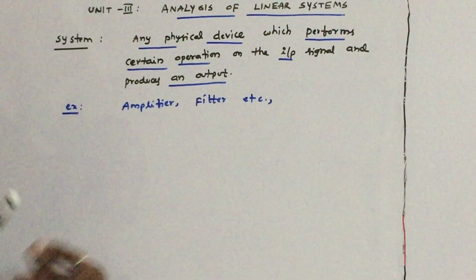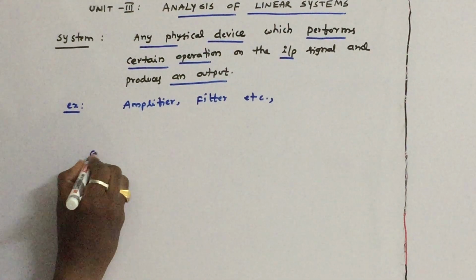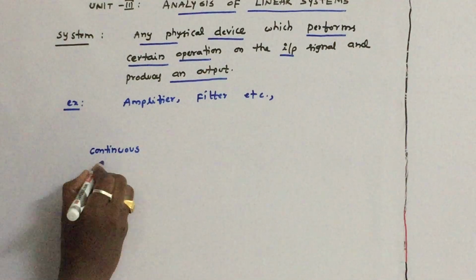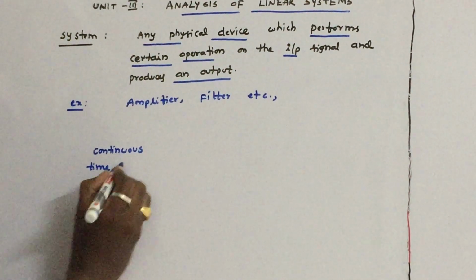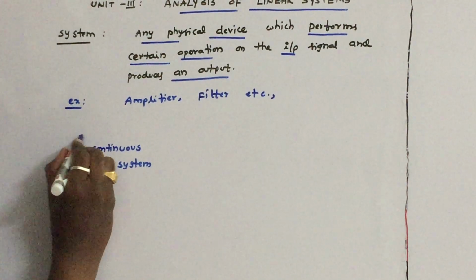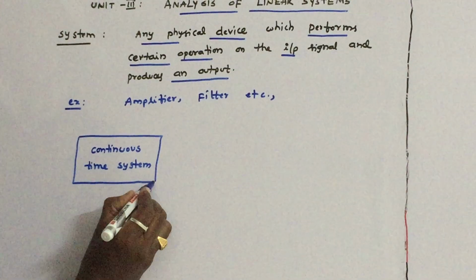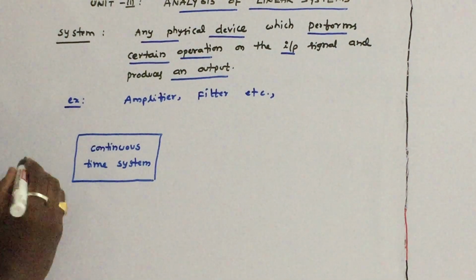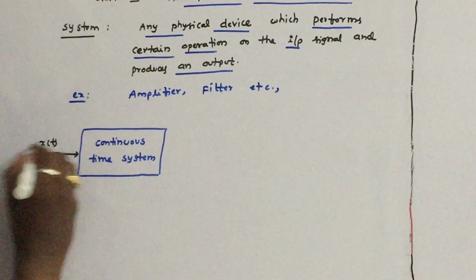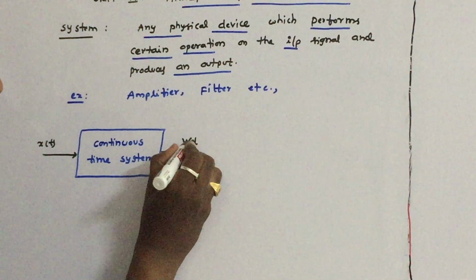Now, systems are classified into two types: continuous time system and discrete time system. So the continuous time system takes the input x of t, performs certain operation on the input, and produces an output y of t.